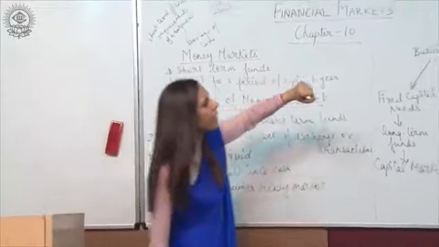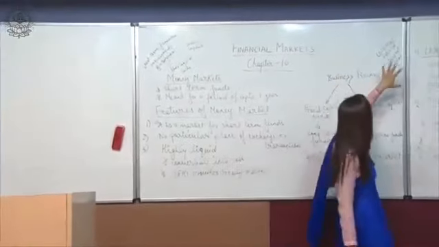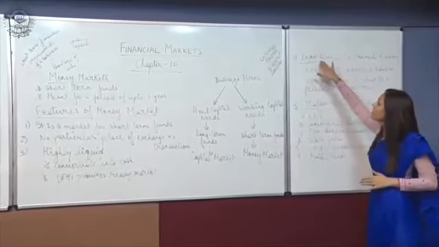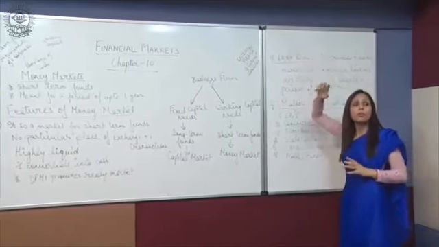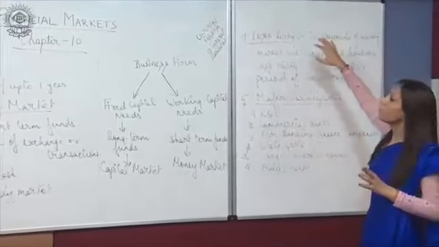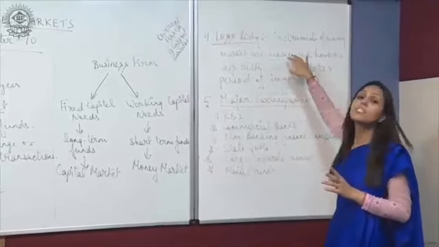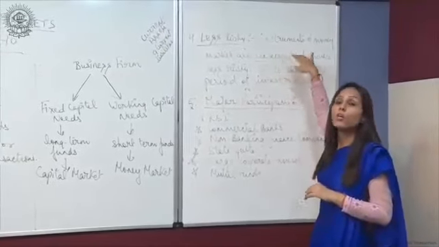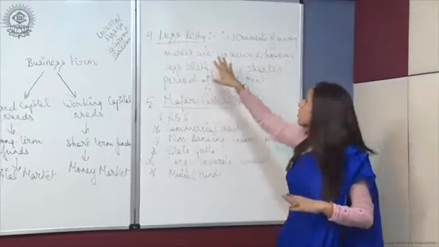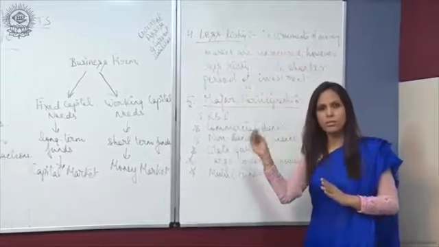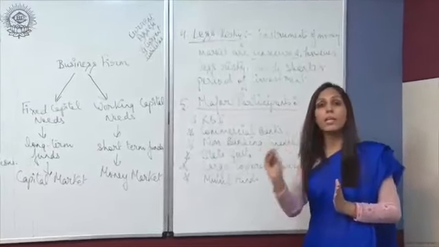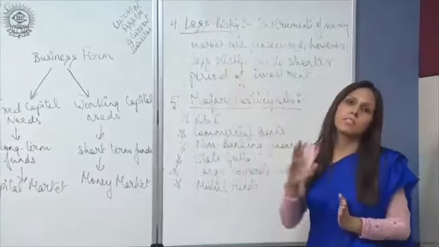The fourth one is, the money market is considered to be less risky. Now, why is it considered to be less risky? As I told you, it deals with shorter term funds, fine, though the instruments of money markets are unsecured. They are unsecured, they are money market instruments, they are unsecured. However, nonetheless, they are less risky.